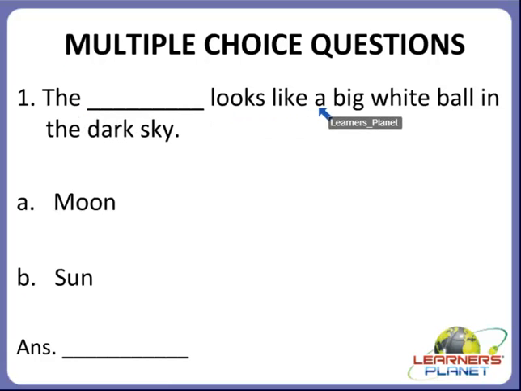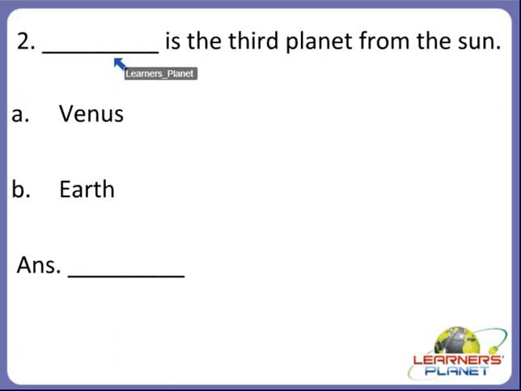The dash looks like a big white ball in the dark sky. Yes children, is it A, moon or B, sun? What looks like a big white ball in the dark sky? Yes, it is the moon. So A is the correct answer. Okay, children. Now the next one.